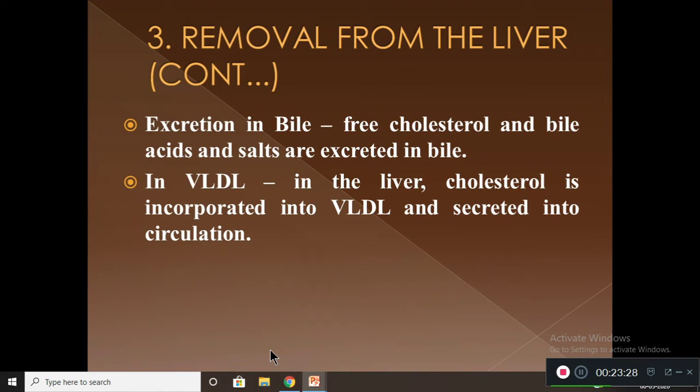The excretion of bile also helps in cholesterol level regulation. Free cholesterol and bile acids, bile salts secreted in the bile help to remove the excess amount of cholesterol. In the liver, cholesterol is also incorporated into very low density lipoprotein and secreted into the circulation. So this is how the liver helps in regulating the cholesterol level.